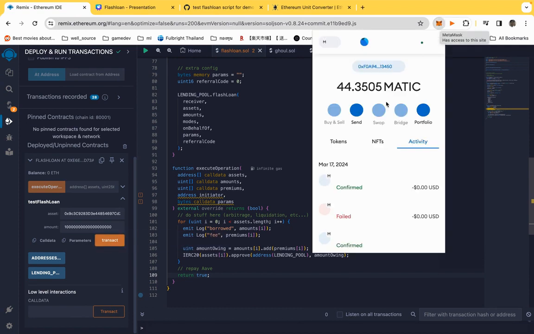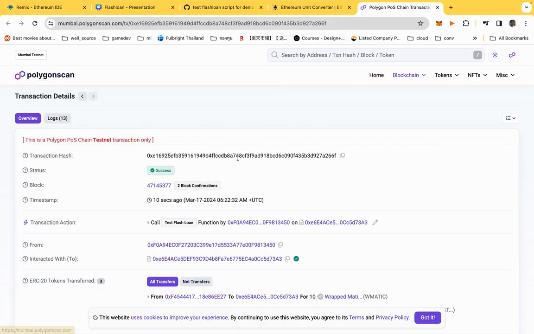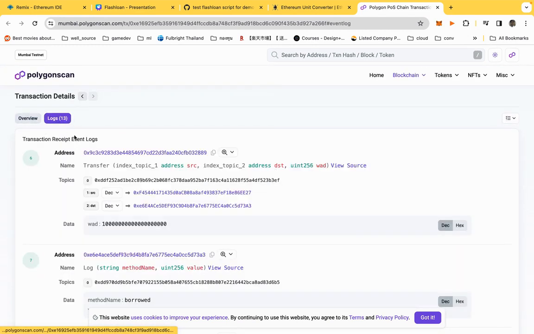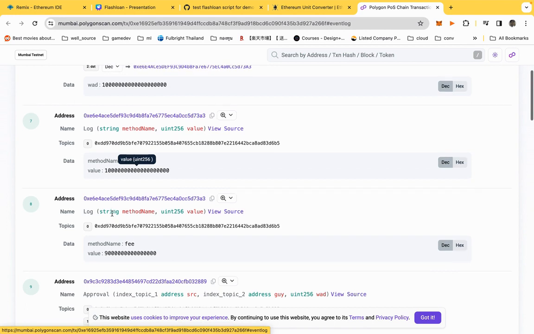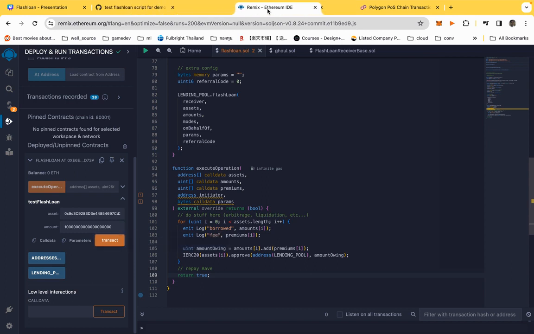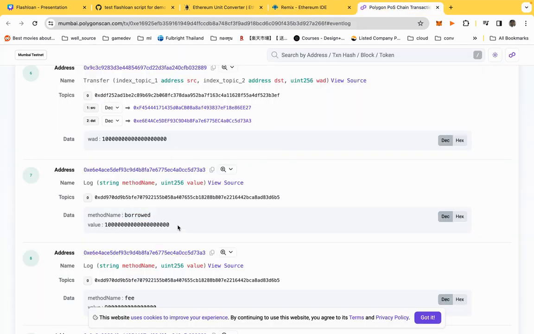Okay, and let's wait for a while. Okay, so after it finished, we can go see on the block explorer, and we can see it up on the logs here. It's going to tell that the borrow that we specify on the contract here. We tell them that, okay, emit the lock borrow, and the amount is 10 ether. Okay, so let's check if we got 10 ether or not.